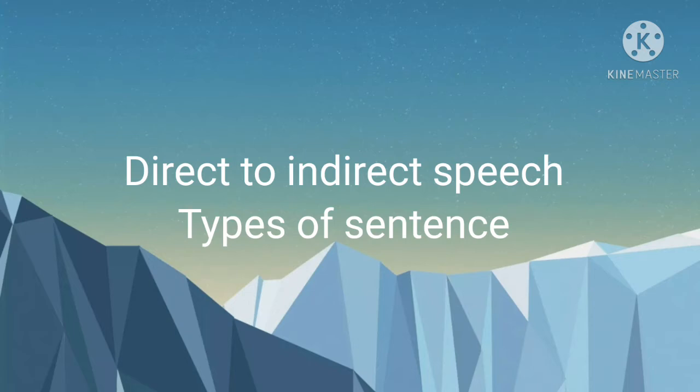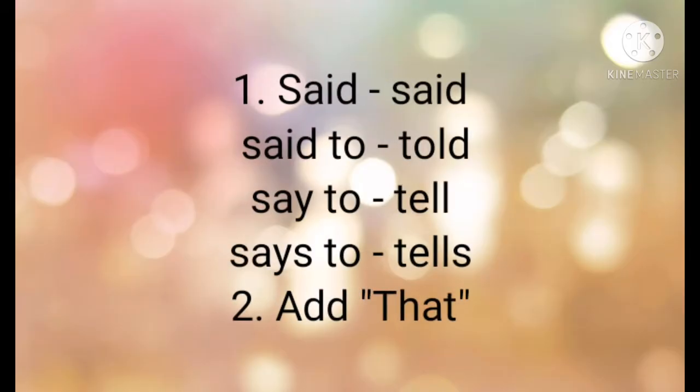Okay, children. Last class, we also learned types of sentences. What are they? Yes, good. Assertive sentence, imperative sentence, interrogative sentence, and exclamatory sentence. Now we are going to learn how to change direct statement sentences into indirect statement sentences. Before learning that, we must know the rules that are used while converting direct statement sentences to indirect statement sentences. Okay, let's take a quick glance at the rules.